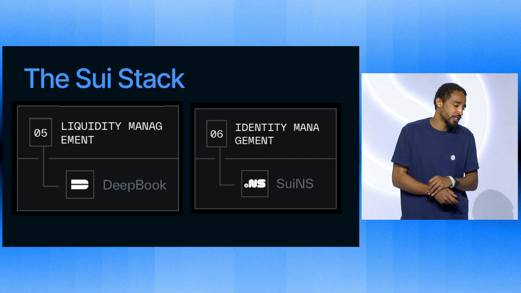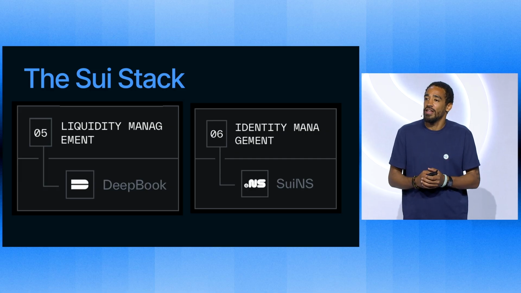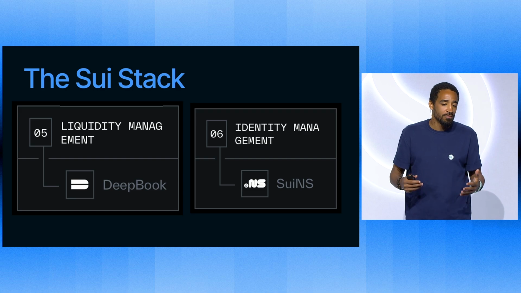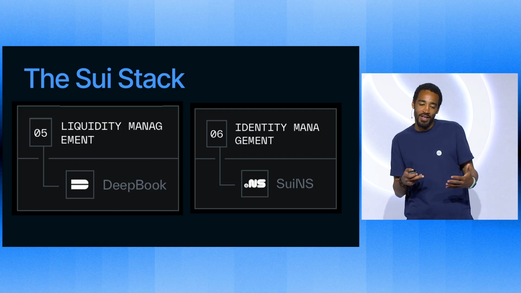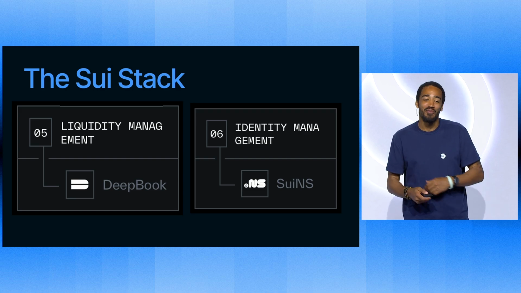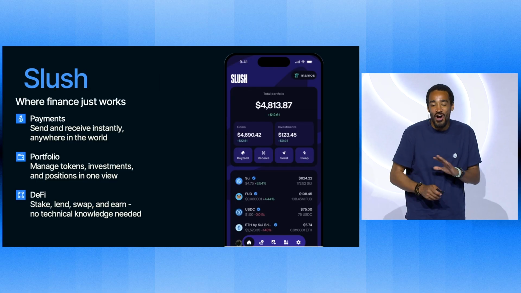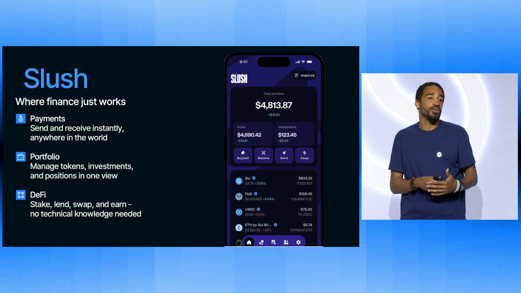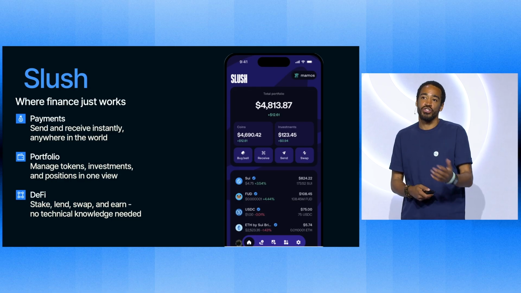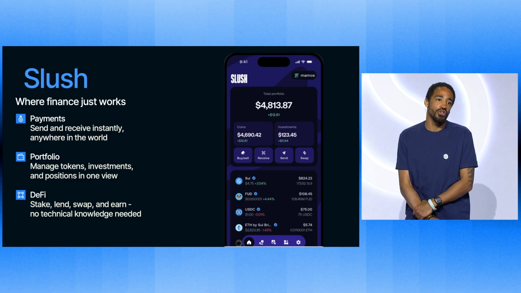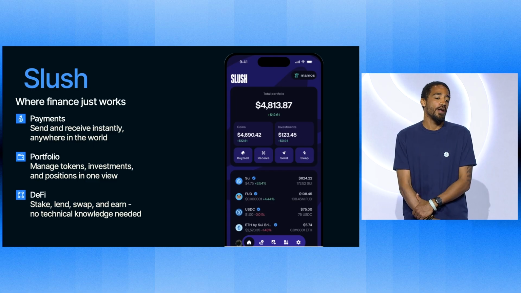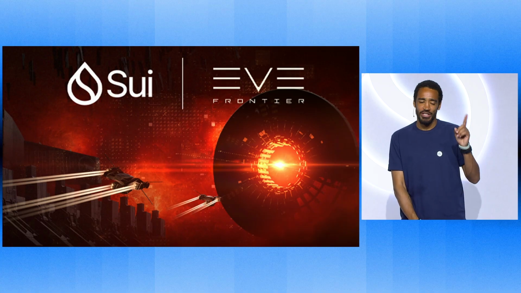So instead of going to a website that's just a 32-character address, you can give it a name like carterstechtalk.suins, and people could go to that website. It'll be way better. So that's a quick overview of Sui and what it allows you to do. These different components allow you to build real-world apps like the Slush native finance app. You can make payments, buy tokens, stake tokens, all through this app. There's also a booth for Slush upstairs too.